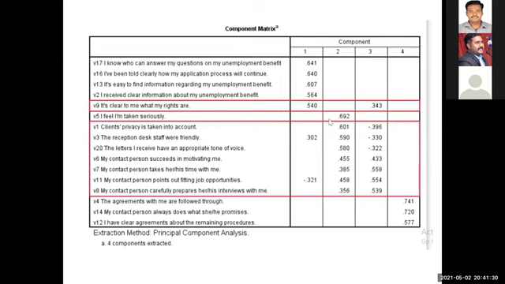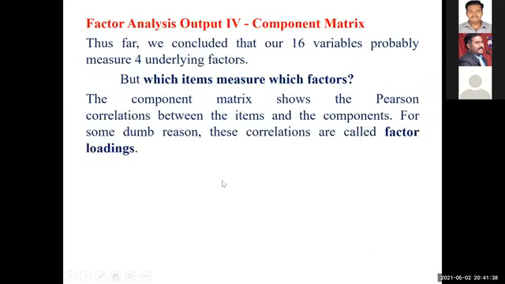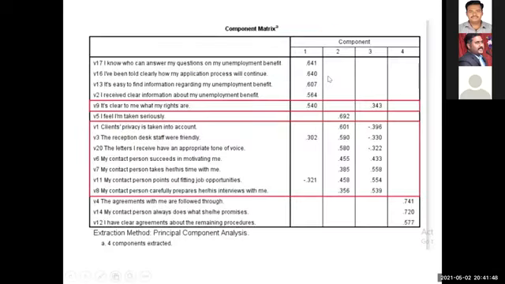Among these, which one has a high impact? This is the fourth output table, the component matrix, which shows which items measure which factors. To know the factor loading value for each variable, we need this component matrix output. This indicates the highest factor loading for each variable.